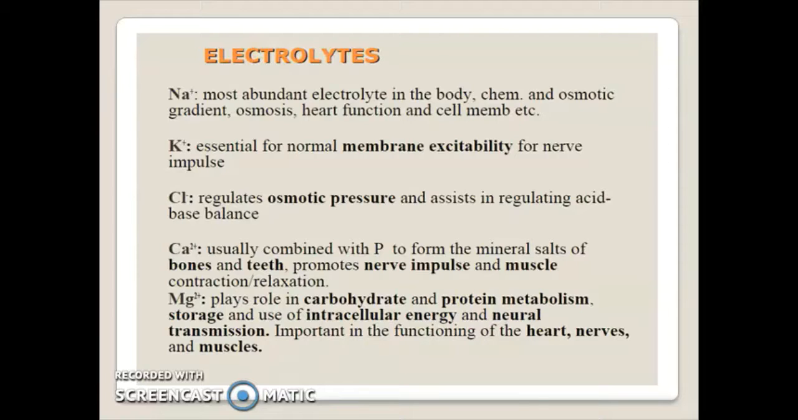Na+ ions are the most abundant electrolyte in the body, involved in chemical and osmotic gradient, osmosis, heart function, and cell membrane. Potassium ions are essential for normal membrane excitability for nerve impulse. Chloride ions regulate osmotic pressure and assist in regulating acid-base balance.